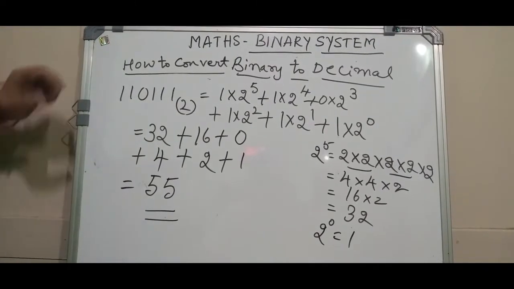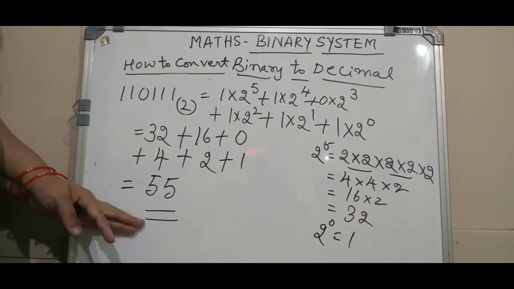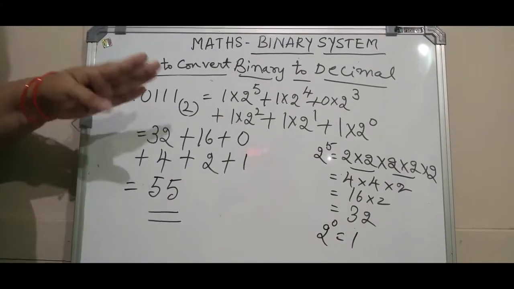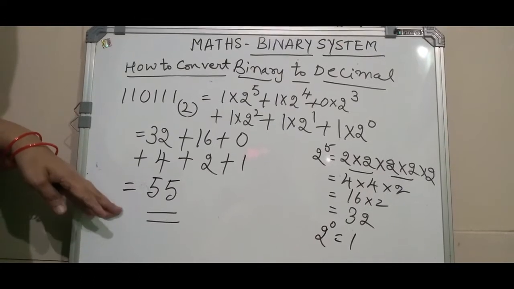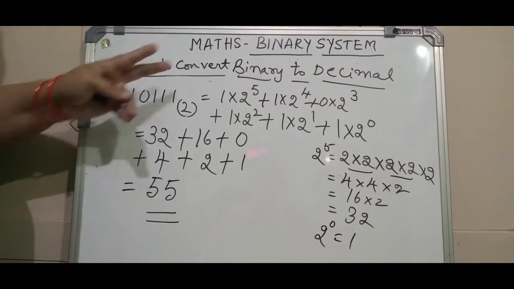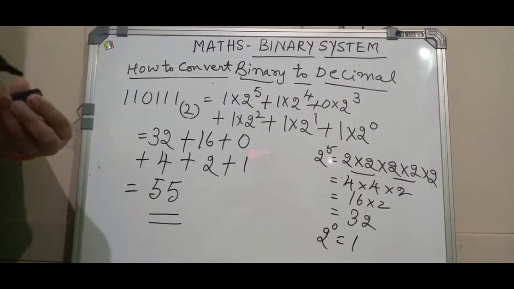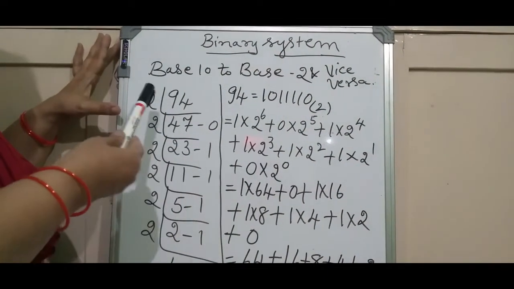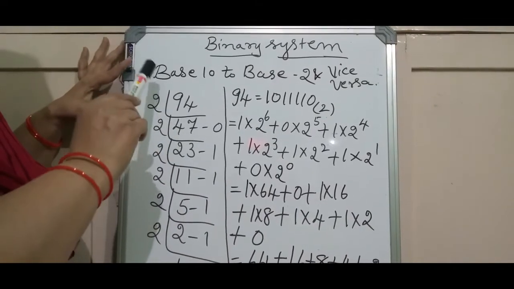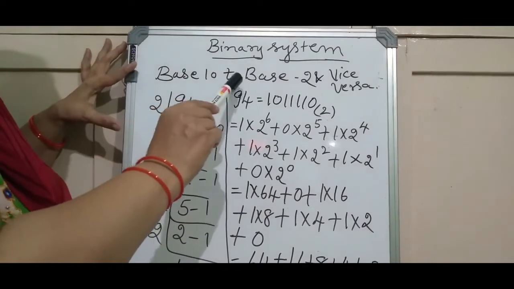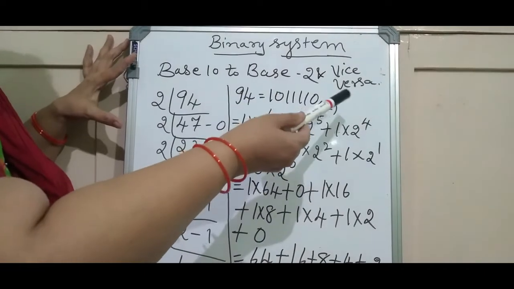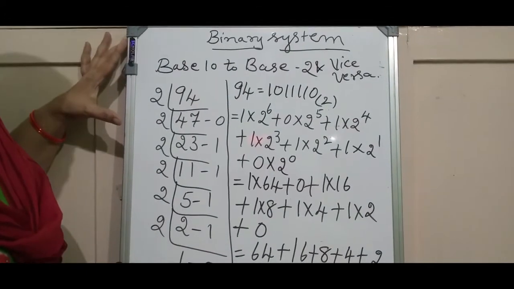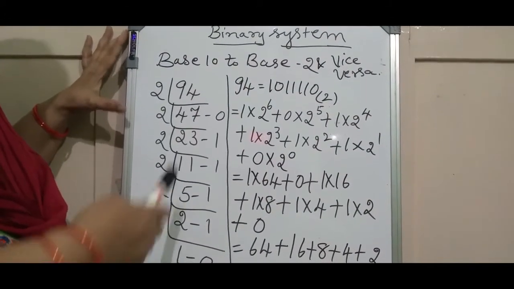You will be surprised to see the original decimal number here. This will be just like a verification, or also like the conversion. So this is how we convert the binary number to the decimal number. Here I am showing you one more example, that is conversion of base 10 to base 2 and vice versa, from base 2 to base 10. So like that I am showing the conversions here.